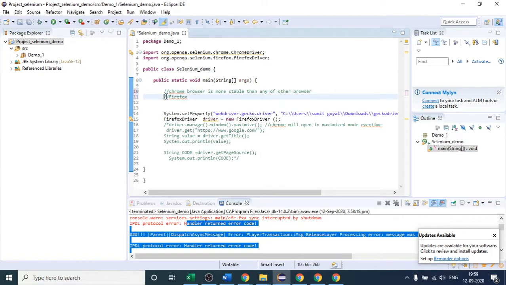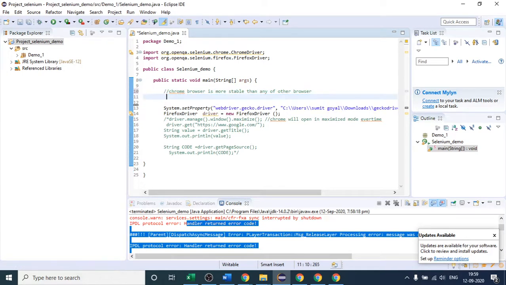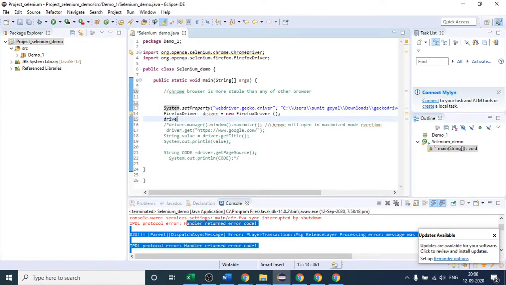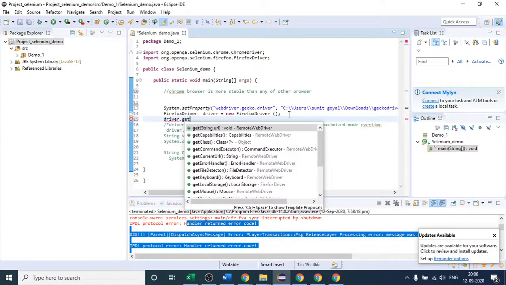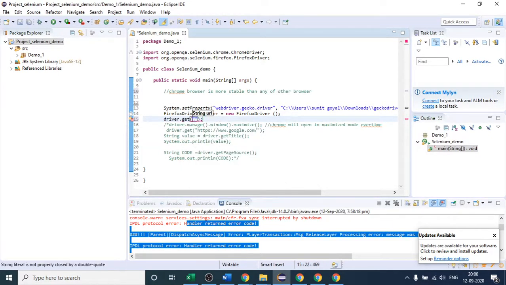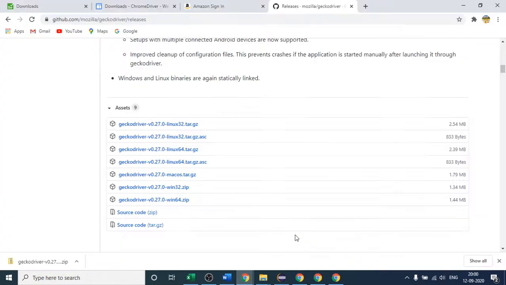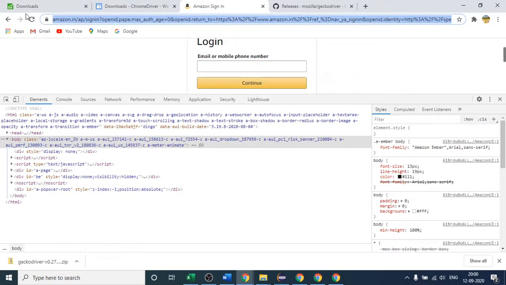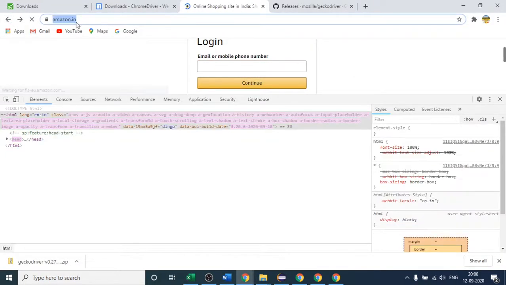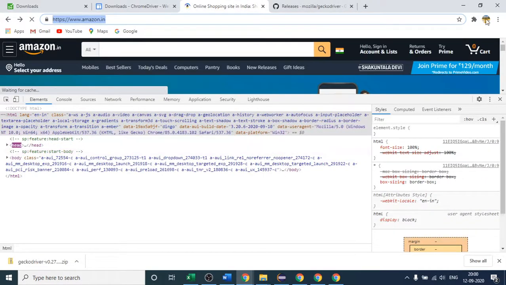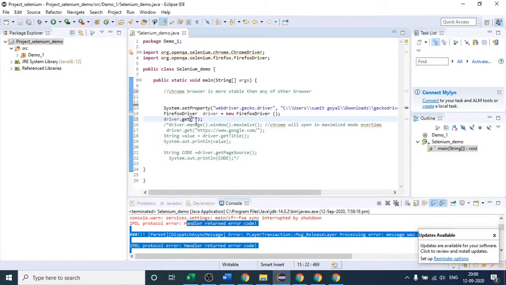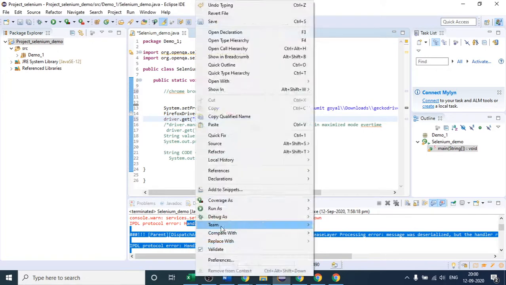So whatever code I write in the coming lectures, I will use Chrome browser only. But here for understanding purposes, I am just showing you how to invoke the Firefox browser as well, right? So I will work mostly with Chrome in the coming lectures. I will write driver dot get, again the get method, and I have to open a website. Let me open Amazon. This is the website URL on the top, and I will simply paste it here. Then I will run it.